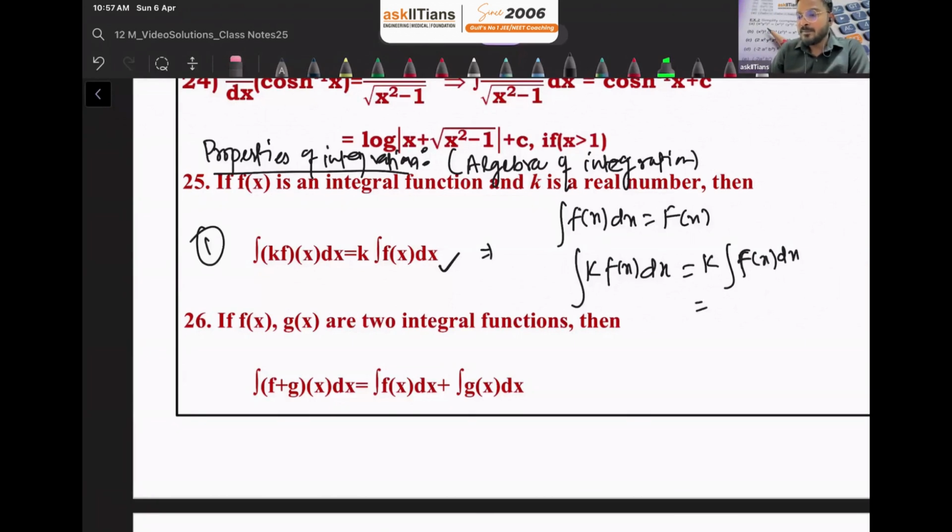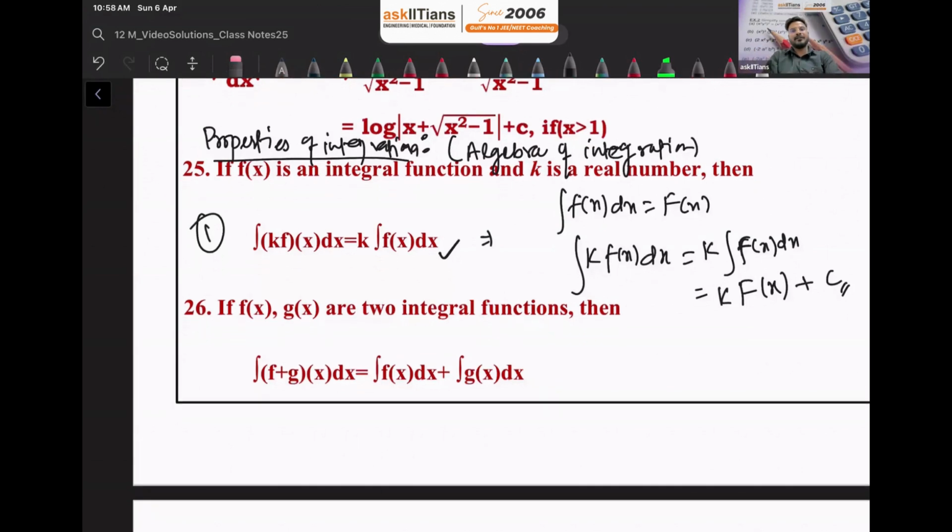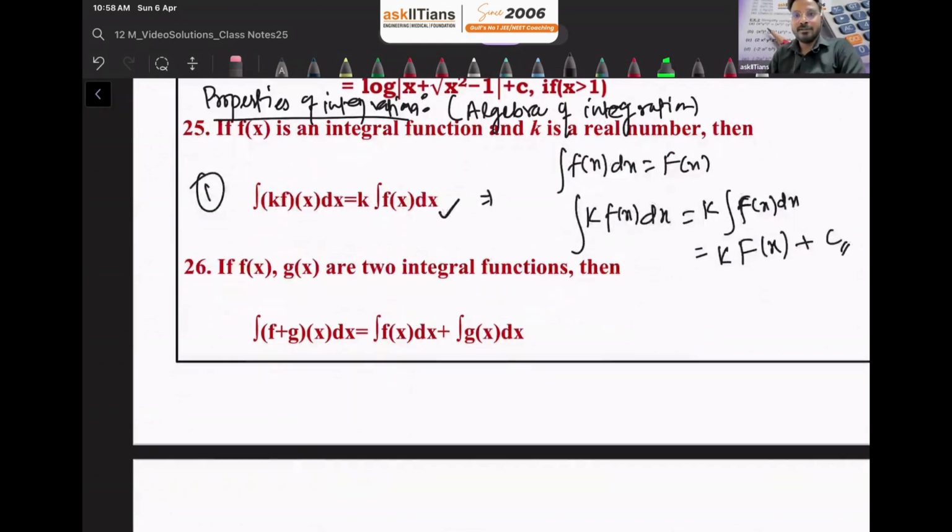The integration of small f of x is capital F of x, so multiply capital F of x with k, and don't forget to write the constant of integration, and don't multiply this k with c. You need to remember this in the first property. Any constant we can take outside the function and then integrate the function.